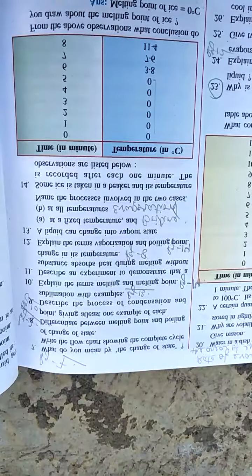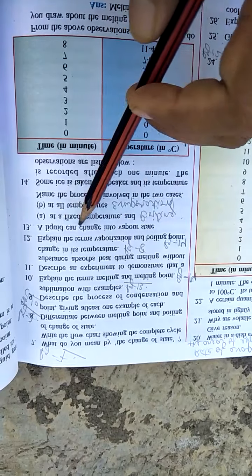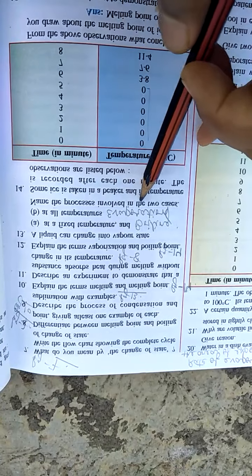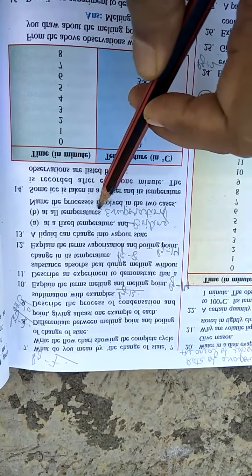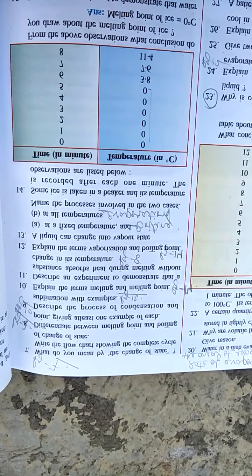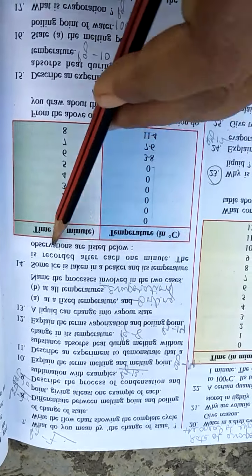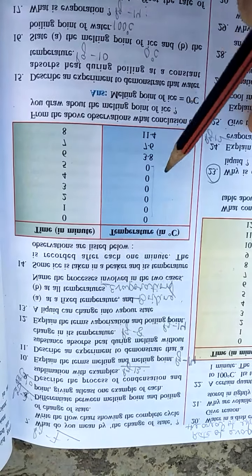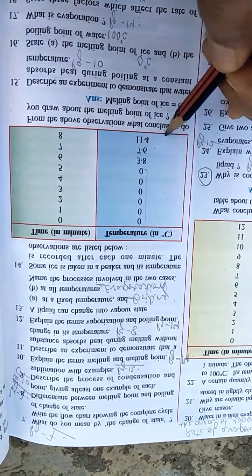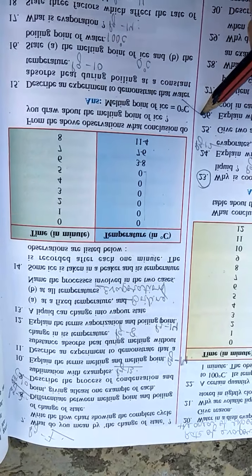Okay, next question. Question number 13. A liquid can change into vapor state at a fixed temperature and at all temperatures. Name the process involved in the two cases. So first one is boiling, second one is evaporation. Next one. Some ice is taken in a beaker and its temperature is recorded after 1 minute. So you can see here. What they have asked you is, what do you conclude from the above observations? So we conclude that the melting point of ice is 0 degrees Celsius.